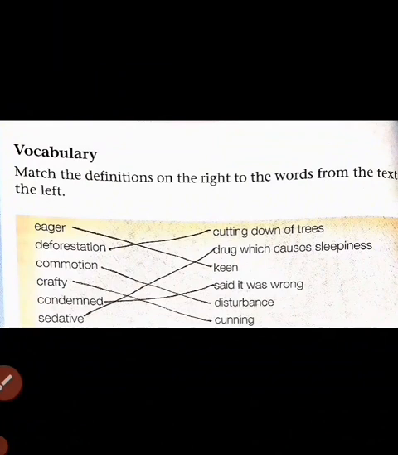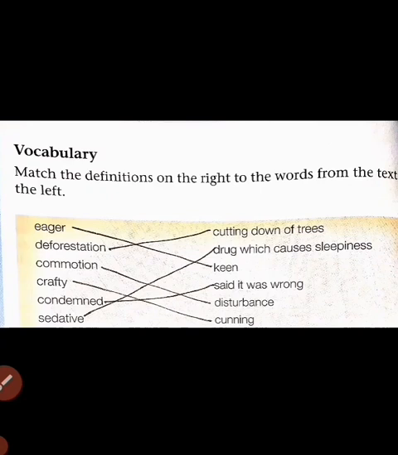Vocabulary, match the definitions on the right to the words from the text on the left. So there are some words given here. On the right side we are going to match them with their definitions which are here on the left side. So let's start.